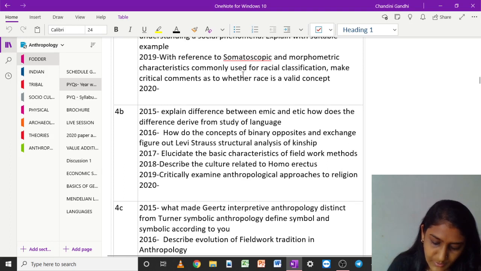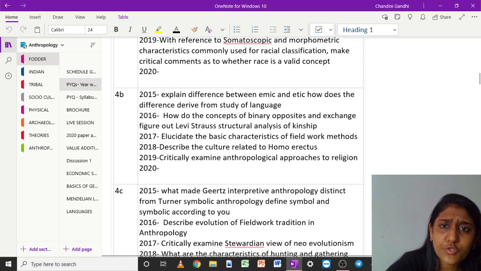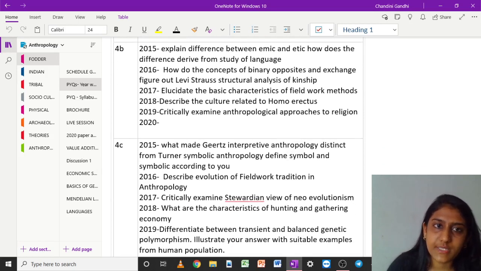And if we look at the 2020 paper, here we have discussed various anthropological approaches in the study of personality and culture. Again, the source I was talking about, the website for the theories, over there it is beautifully dealt with. So that website is a one-shot source for theories, right?